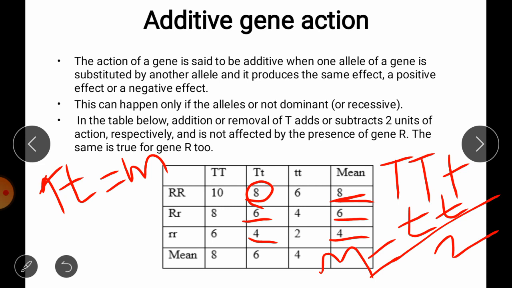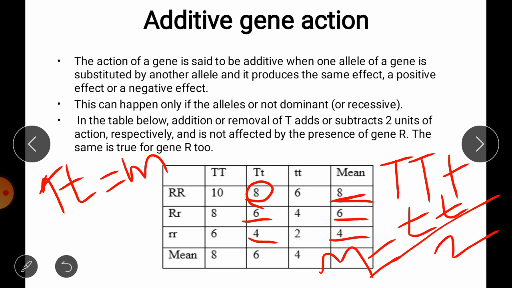Then another assumption we have is that if mean values are matched, it implies the absence of dominance.